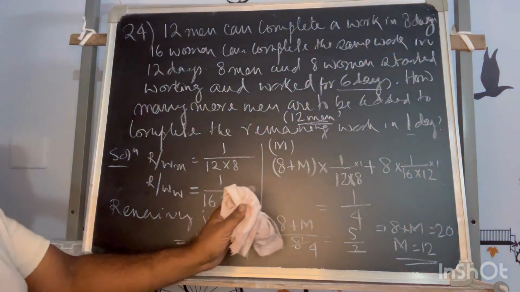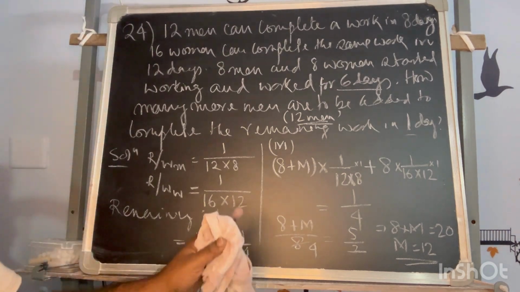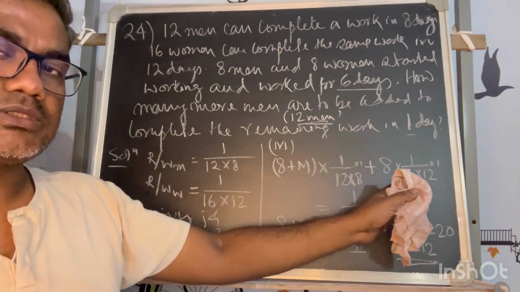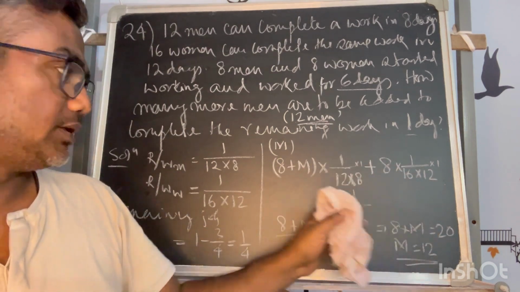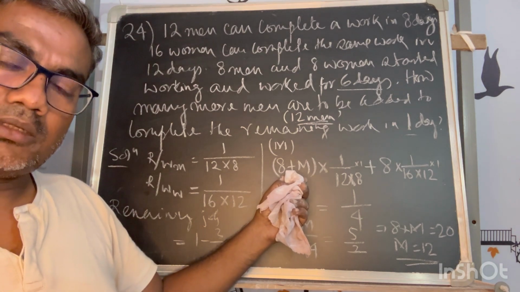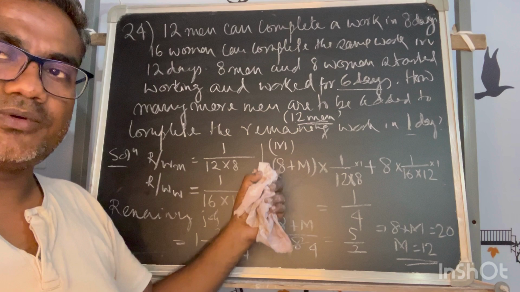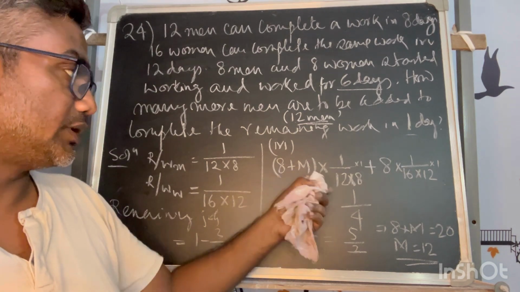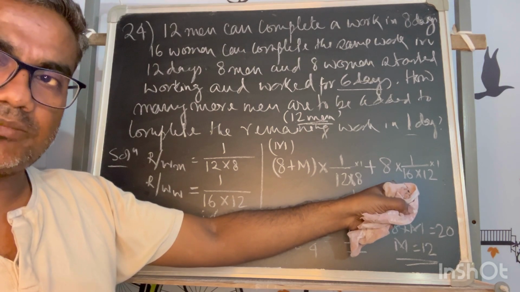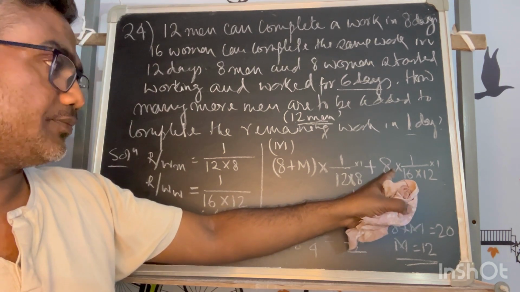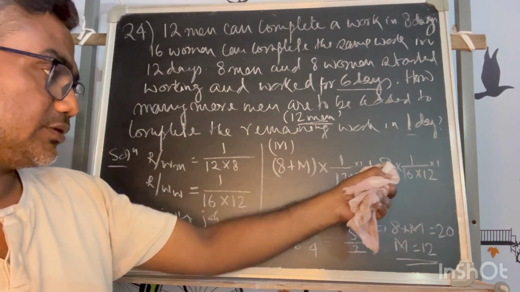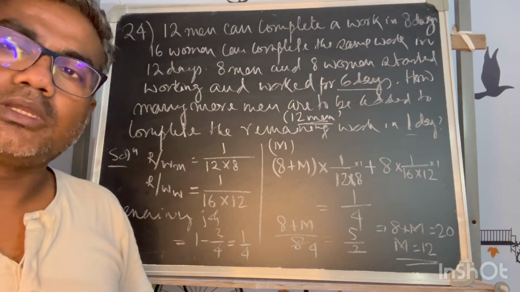Okay, so this way the second part of the sum that I progressed in 2 steps, instead you can put it in 1 step and calculate the number of men added, because if the number of men added is m, the number of men will be enhanced to 8 plus m. So they will contribute for 1 day with their rate, and the women are already there in the same quantity, so they will work in the same way as earlier. So altogether the fraction of job has to be the remaining job, then you will get the answer.